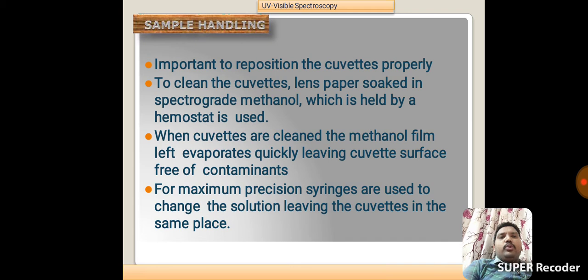To clean the cuvettes, lens paper soaked in spectrograde methanol, held by a hemostat, is used. When cuvettes are cleaned, the methanol film left evaporates quickly, leaving the cuvette surface free of contaminants. For maximum precision, syringes are used to change the solution, leaving the cuvettes in the same place.